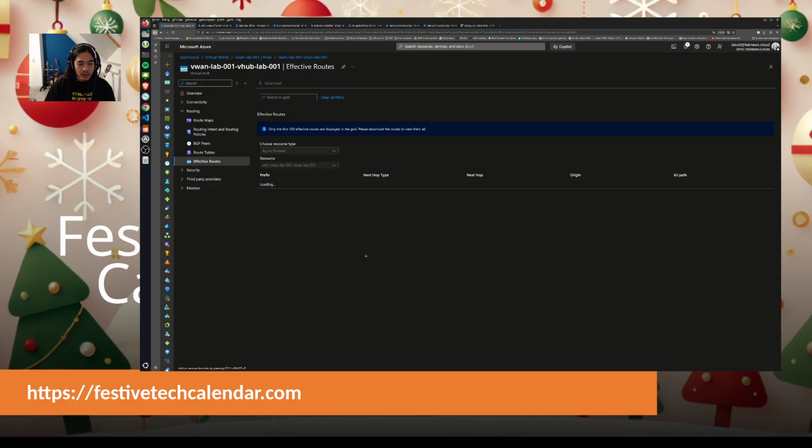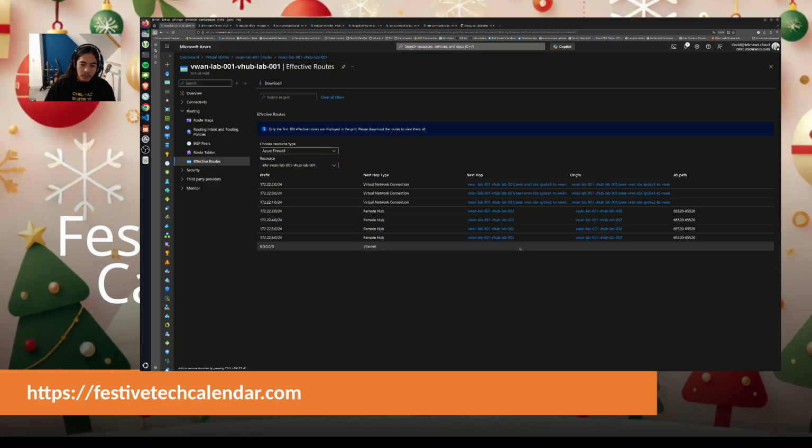If I do that, it's loading, and I get the routes to the virtual network connection. The next hop is network connection. Perfect. We can see the remote hub, which is the second hub, and we can see the internet. If I check the route table, is it different? Default.